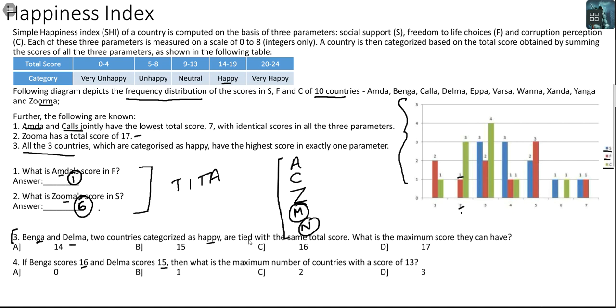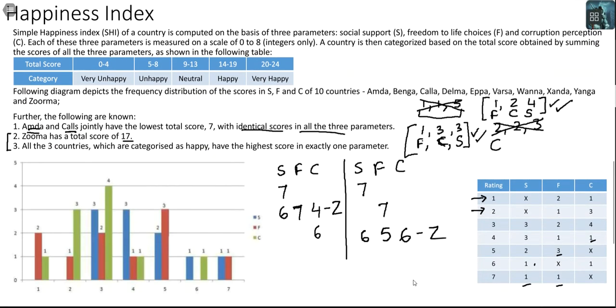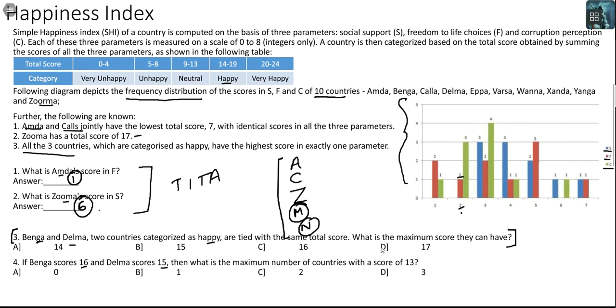Okay. We have been told the 2 other countries that are happy apart from Zuma are tied with the same total score. Let's see. Can I get to a 17? If I have 7 here, I need 10 here. Can I get 10 here? There are no 6s available. There is no 5 available in C. So I cannot, there is no 6 available in F. So I cannot get to a 17 at all.